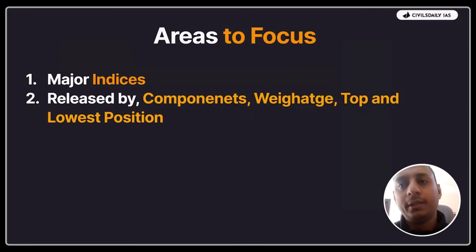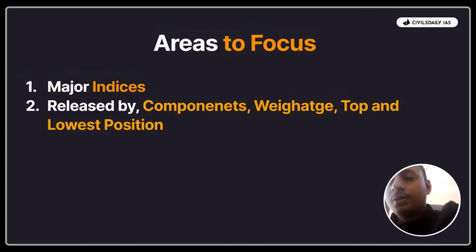Major indices. Now, what are the indices? CPI, WPI, Index of 8 Core Industries, producer index. Then all these different indices are there. And what do you need to know about the same? Obviously, who releases the same? What are the components under it? What is the weightage? Let's say in the Index of 8 Core Industries, which has the most weightage and which has the least weightage. In case of CPI, which has the most weightage and which has the least weightage. So all these things you need to know. Okay. So these are the pieces of information that you need to know with respect to economy.